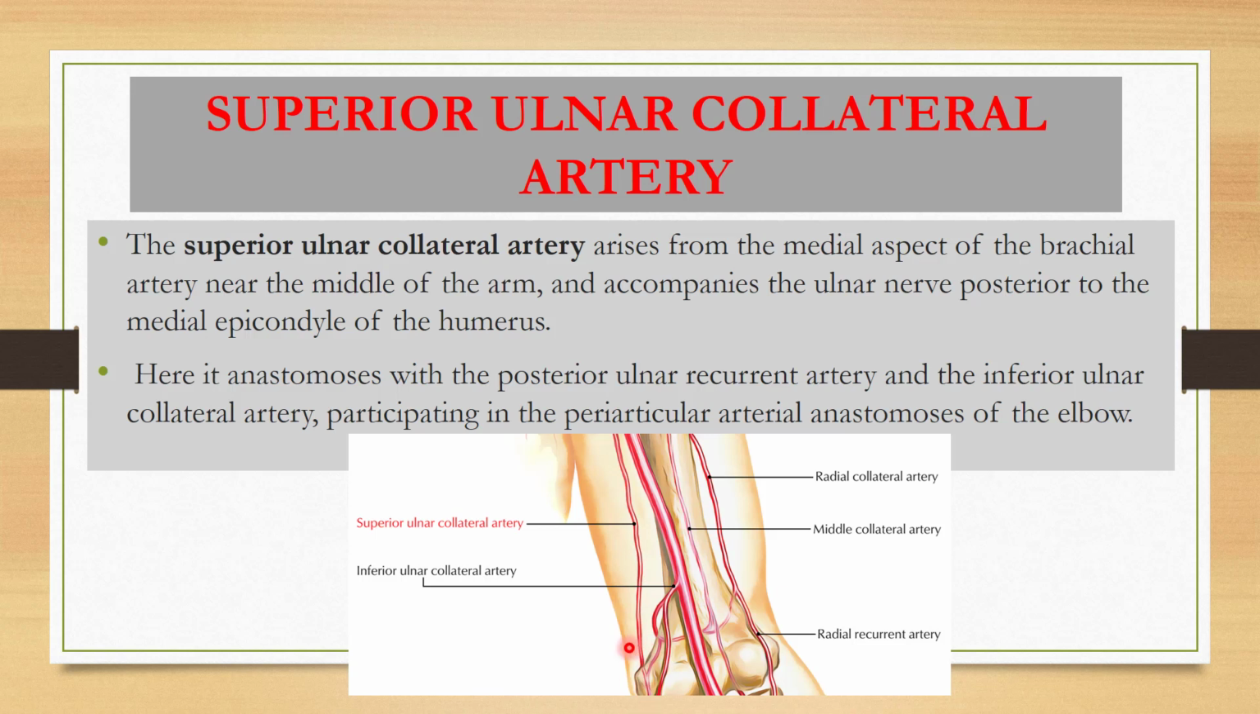Okay, so it will accompany the ulnar nerve posterior to the medial epicondyle of the humerus. See here, this is the medial epicondyle of the humerus, and it will pass behind it. This behind or posterior is very, very important, that the ulnar nerve and the superior ulnar collateral artery lie behind the medial epicondyle of the humerus. Here it anastomoses with the posterior ulnar recurrent artery and the inferior ulnar collateral artery, participating in the periarticular anastomosis of the elbow.